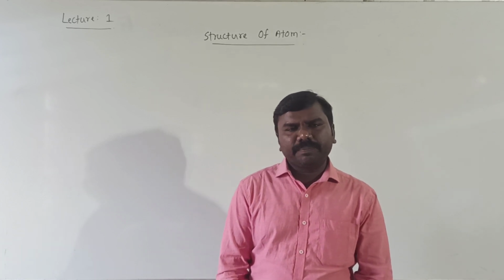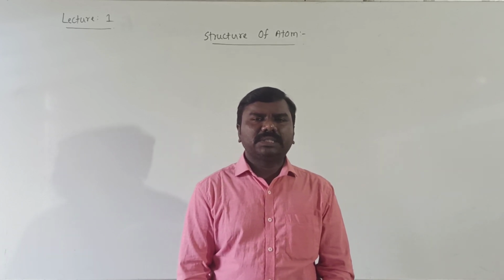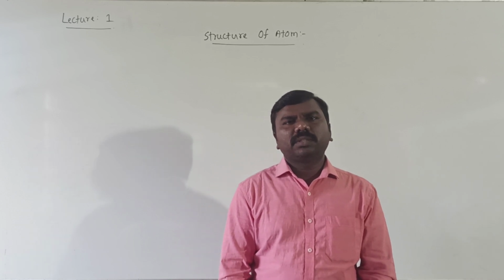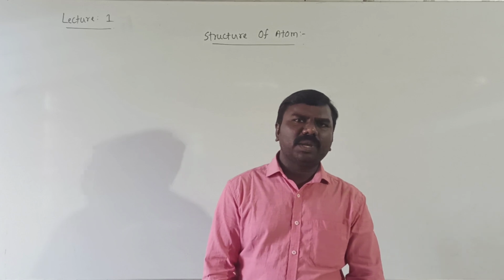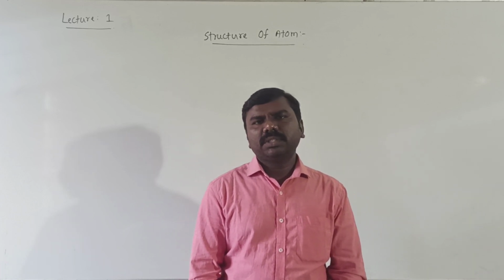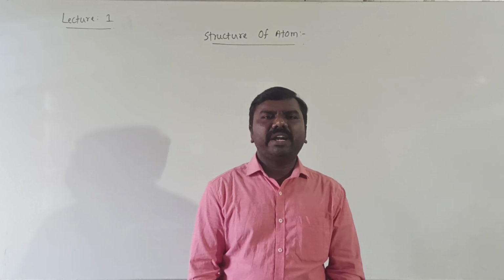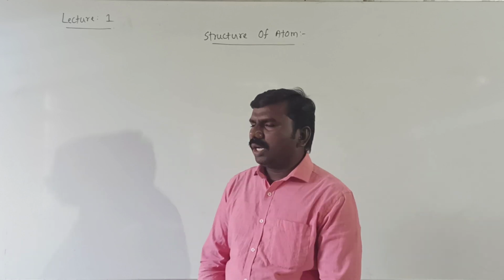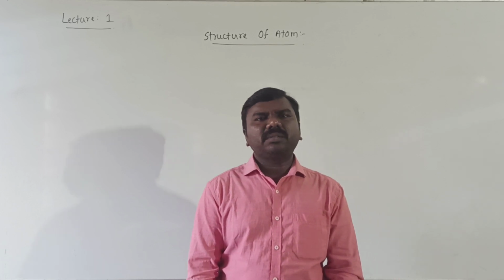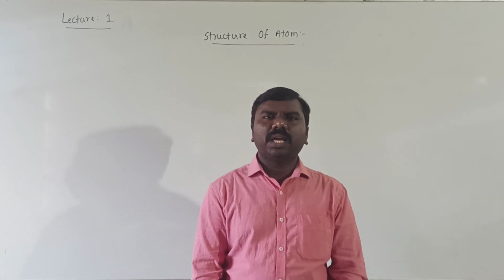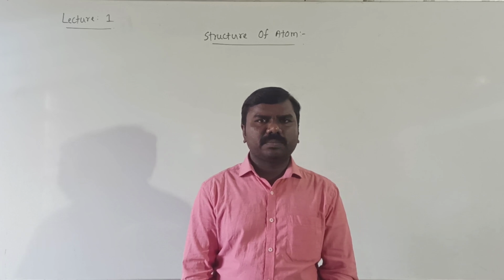That is the meaning. The first atomic theory was given by John Dalton. It is a landmark in chemistry, especially atomic theory. As per this theory, atom is the ultimate particle of matter.